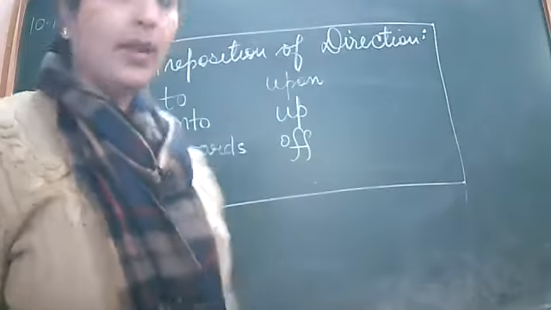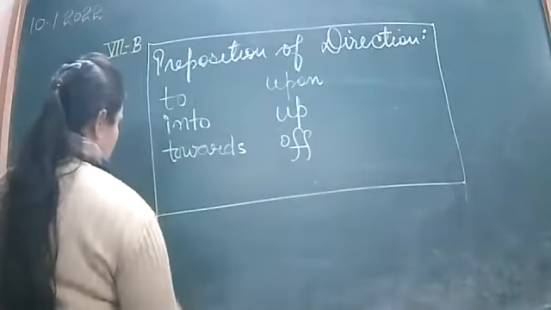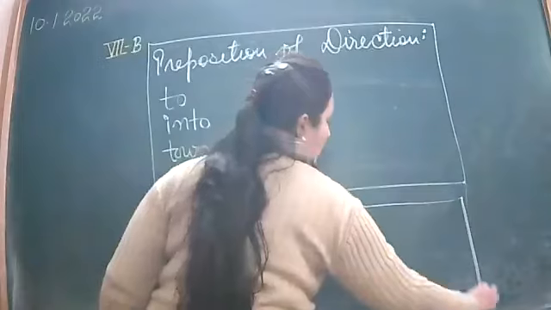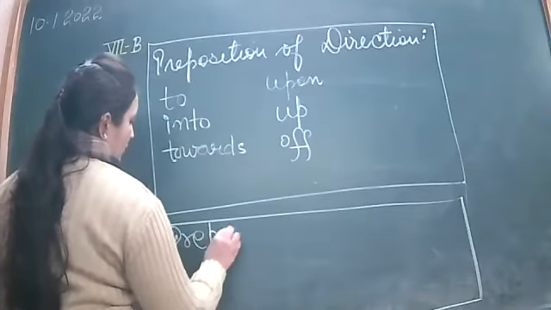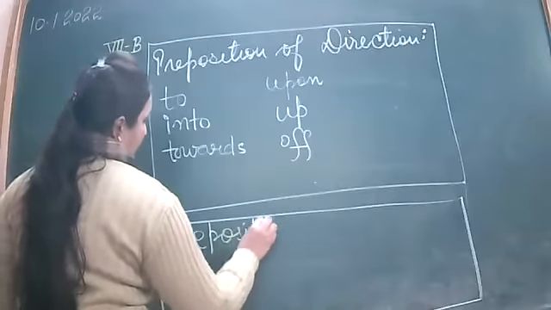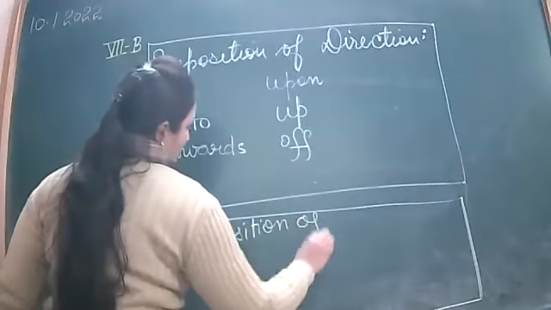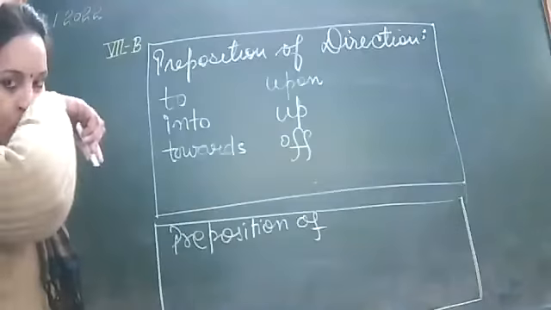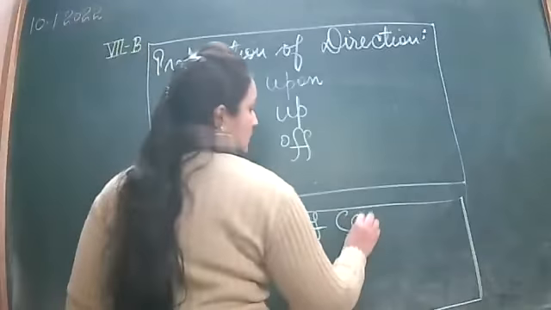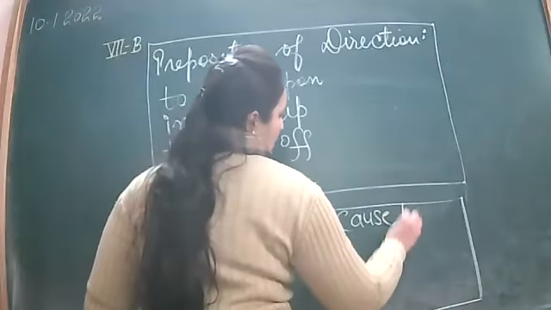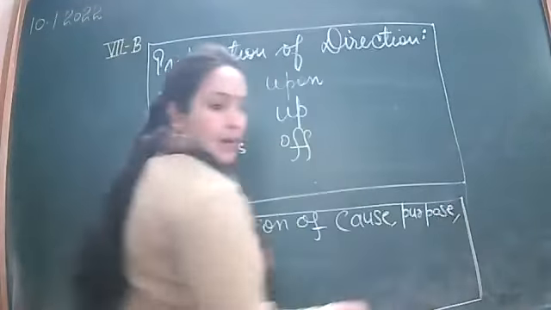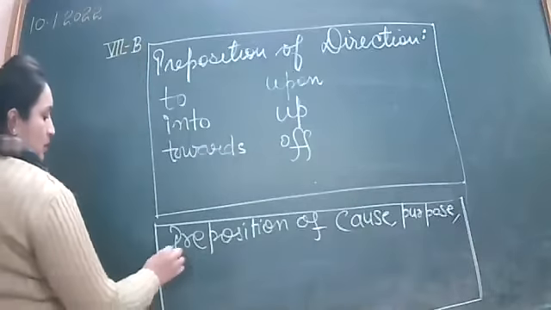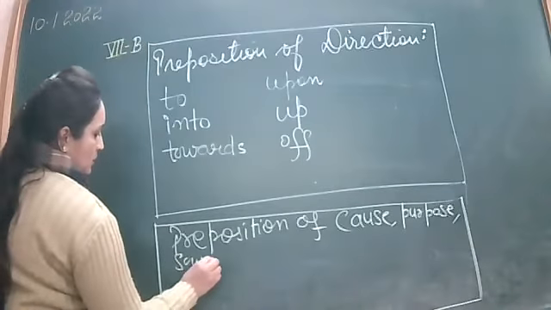Okay. Then you will be making another list, another box. Here you will be writing preposition of cause, purpose, or you can say source.